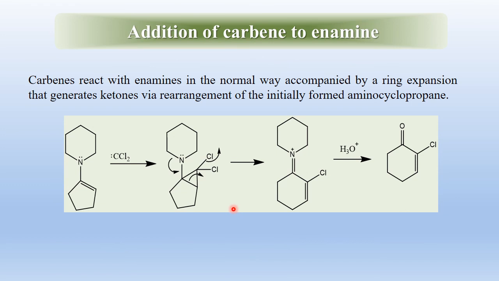Addition reactions of carbene to enamines. Carbene reacts with enamine in the normal way, accompanied by ring expansion that generates ketones via rearrangement of the initially formed aminocyclopropane. In the first reaction, carbene is added to this double bond to give a cyclopropane ring, which is rearranged to a cyclohexene ring. When hydrolyzed, it gives ketone.